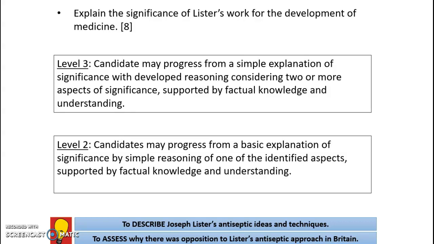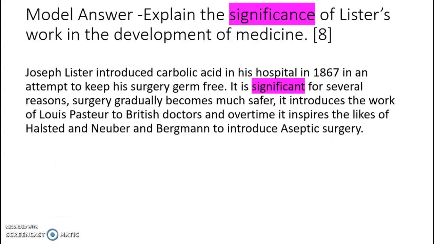What would a good answer to this question look like? Well, if we're going to go up to that level 3 mark, we've got to show that we understand that it's not just what Lister does in 1867, it's what Lister does 20 years later, 30 years later, 40 years later. Yeah, it's not him, but it's what other people do with his work and why his work is significant over time. Let's try and build an answer as we go through.